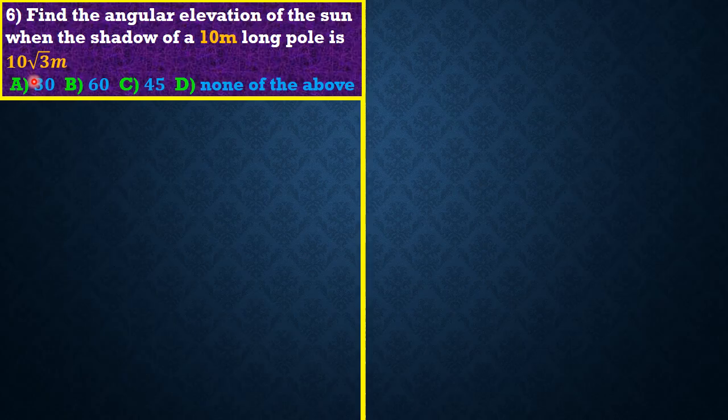And if you don't draw diagrams, friends, to actually look at exactly what is happening, you're going to have less chance of getting this question correct. The question was to find the angular elevation, that is an angle. So friends, let's start from somewhere. Let's just start with the pole. They are talking about a pole that is 10 meters in length, right? So this is the pole that stands vertically. It is 10 meters in length.